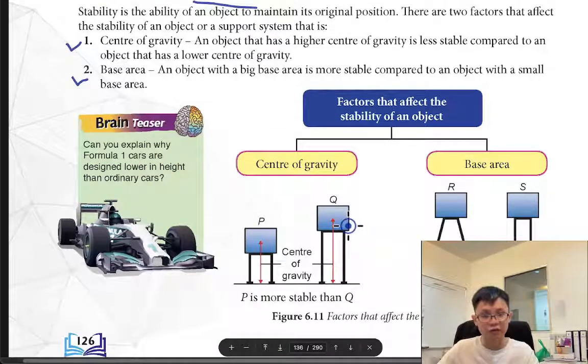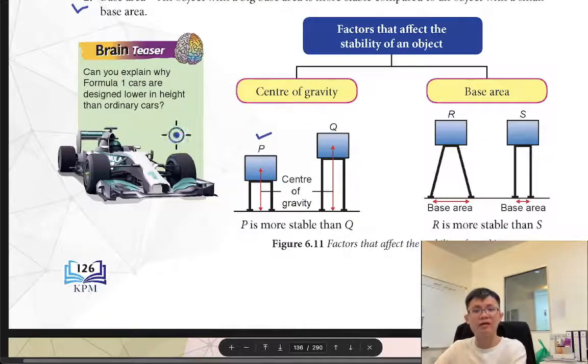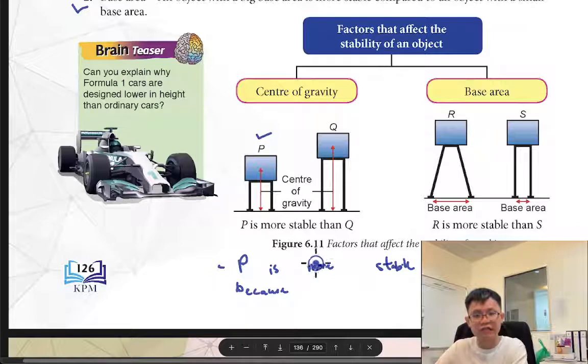So P and Q, we know P is more stable, and the question asks why P is more stable. So we write the answer: P is more stable than Q because it has a lower center of gravity.